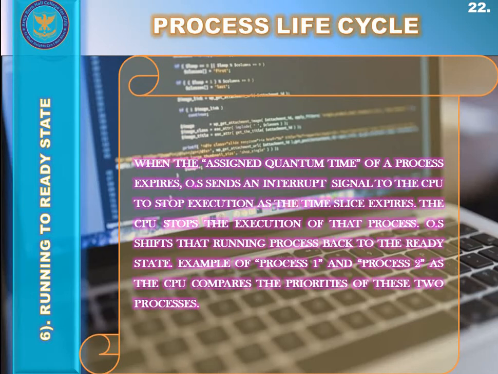Now the sixth state is running to ready state. Running to ready state means that the process is going from the running state back to the ready state. Why would a process go from the running state back to the ready state? When the assigned quantum time of a process expires, the operating system sends an interrupt signal to the CPU to stop execution of that process. The operating system shifts that running process back to the ready state.